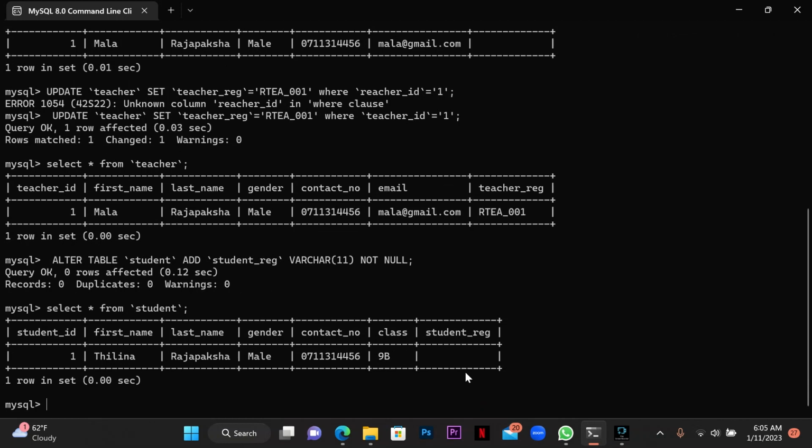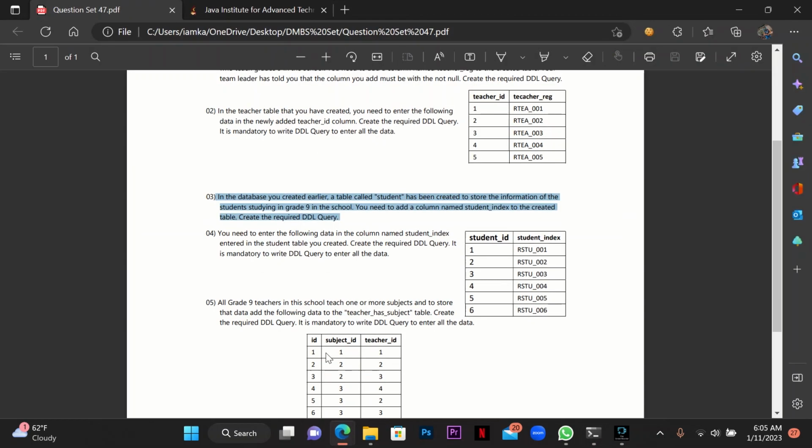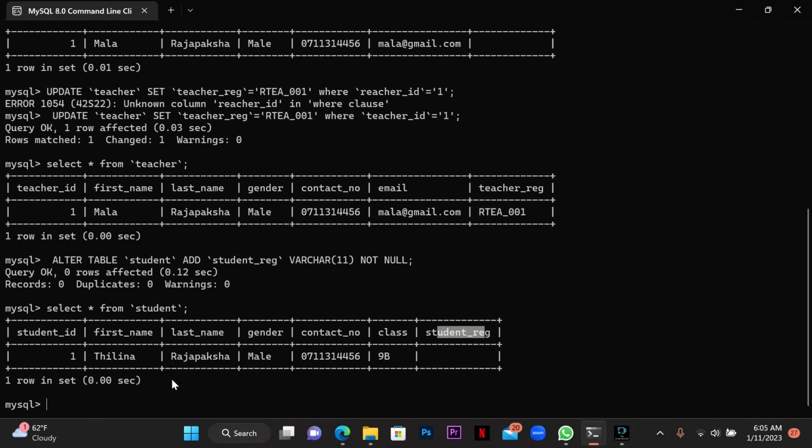So in the fourth question, they are asking, you need to enter the following data in the column named student index that you have added to the student table. So again, we have to enter the details here to our newly added column. So I'm going to write an update query here. I'm going to update the student table.